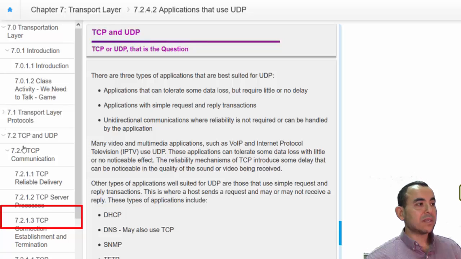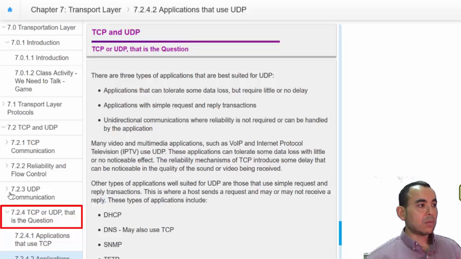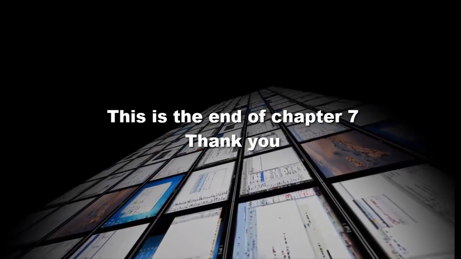Then in section 2 we talked about the different features of UDP and TCP, and we said that TCP provides reliability, flow control and congestion control, whereas UDP provides no overhead and no connection establishment, making it a more attractive protocol for applications that require less delay and are more tolerant to packet loss.